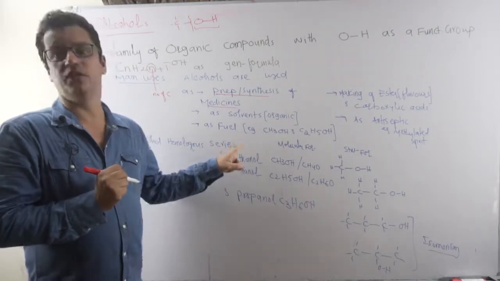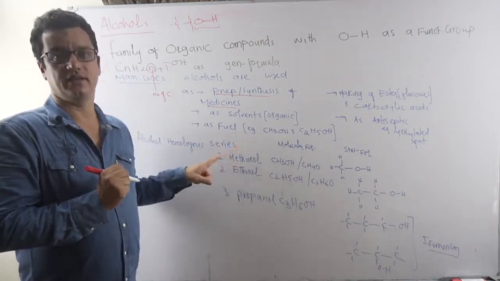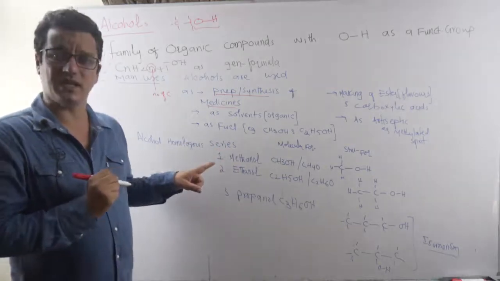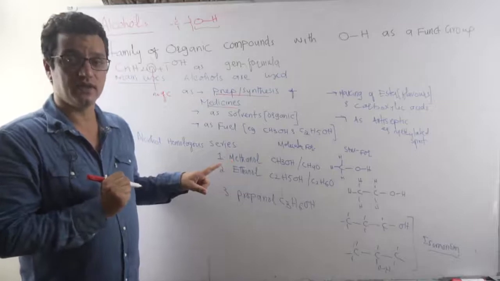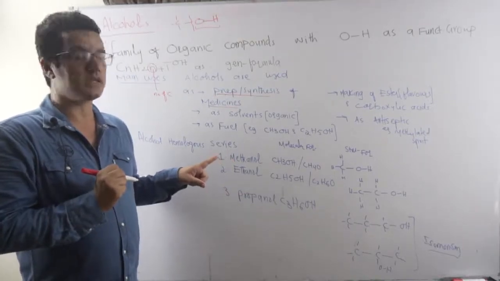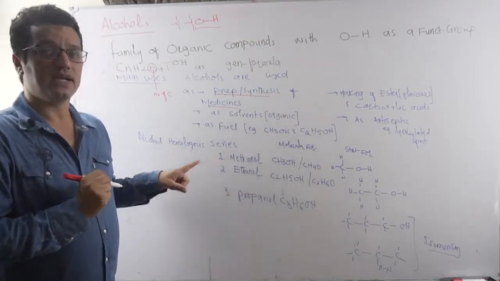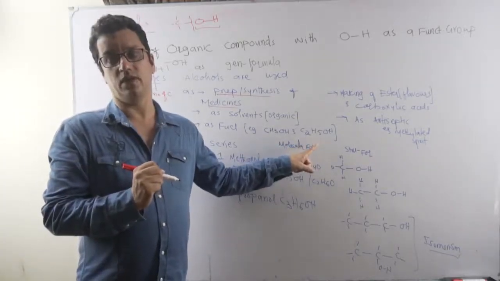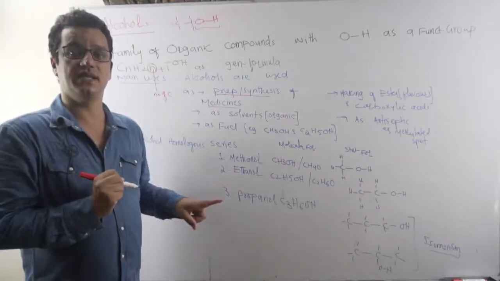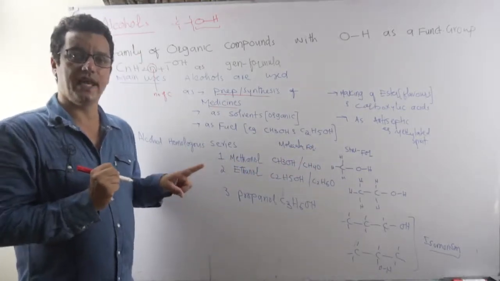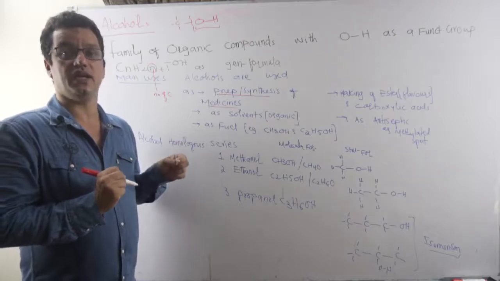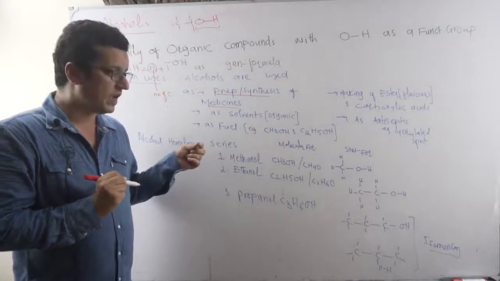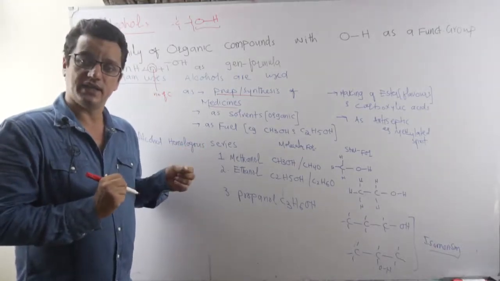And they are used as a fuel. We know all that. It's a very common thing that methylated spirit lamps are there in some labs where gas supply is not there, so they can be used as small scale burners. But at a large scale, alcohol can be used as a fuel. It's common knowledge that the prosperity of Brazil is linked with an initiative they took years back to grow plenty of sugarcane and prepare alcohol by a renewable method.